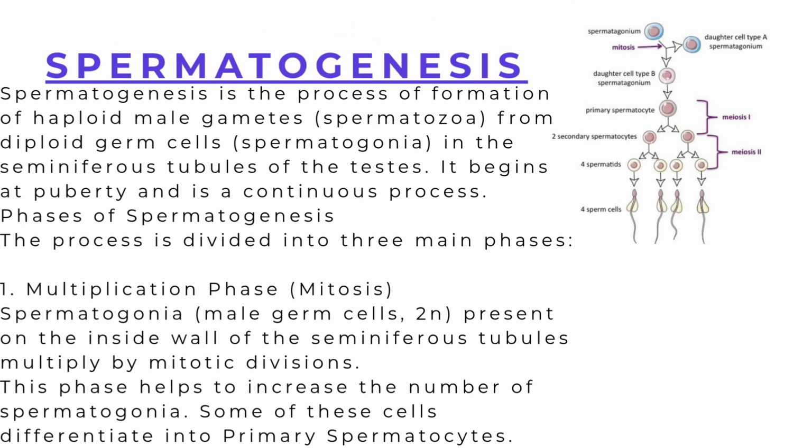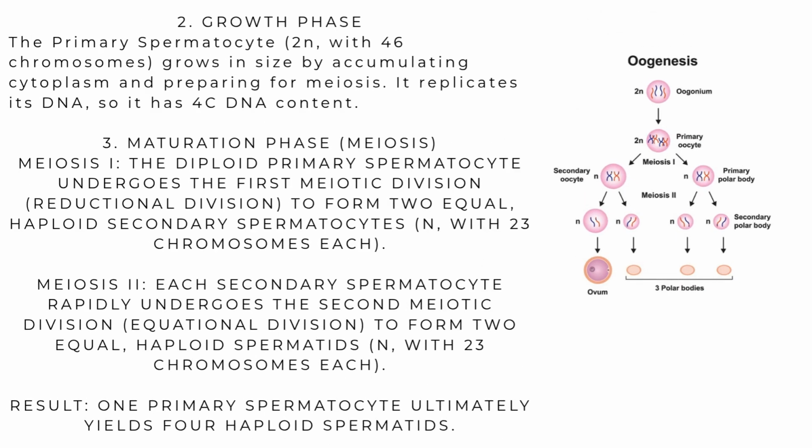Spermatogenesis is a process where the formation of male gametes, or sperm or spermatozoa, from the germinal epithelium of the testis is called spermatogenesis. At the onset of puberty, the hypothalamus begins secretion of gonadotropin releasing hormone. It initiates a significant increase in the secretion of follicle stimulating hormone, which induces spermatogenesis.